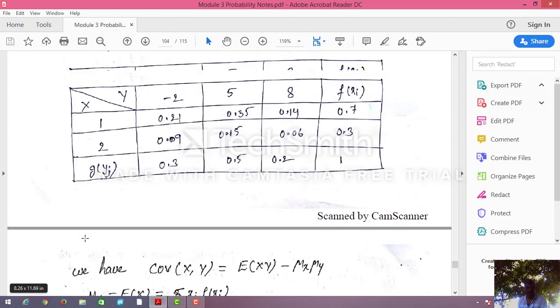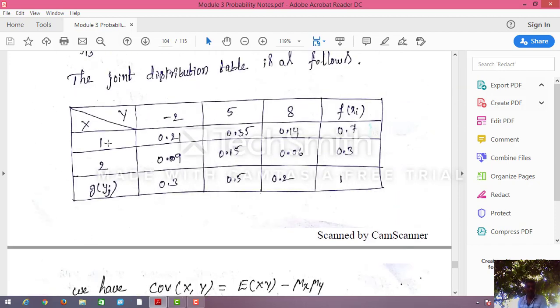See here, this is the joint distribution. How do you multiply? See, 1 into minus 2 into 0.1 plus 1 into 5 into 0.35 plus 1 into 8 into 0.14. First row I finished.